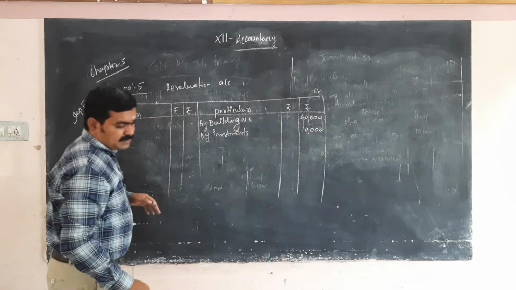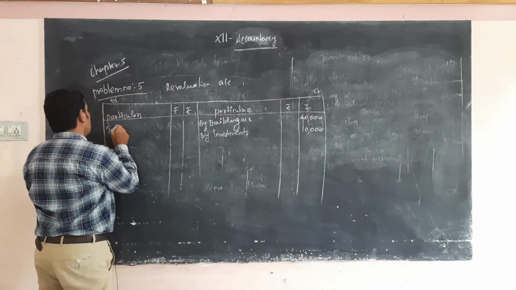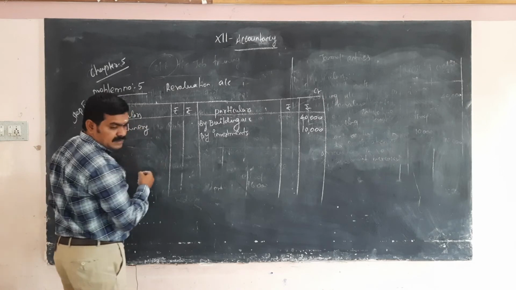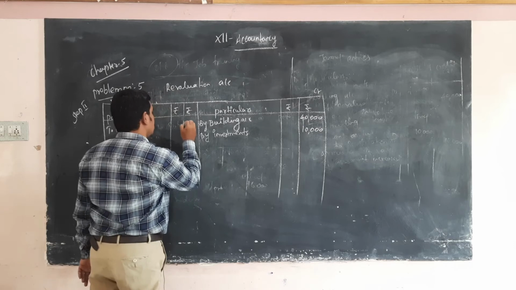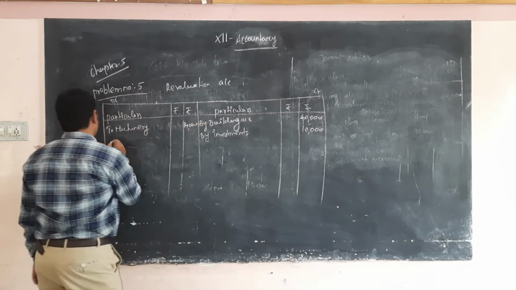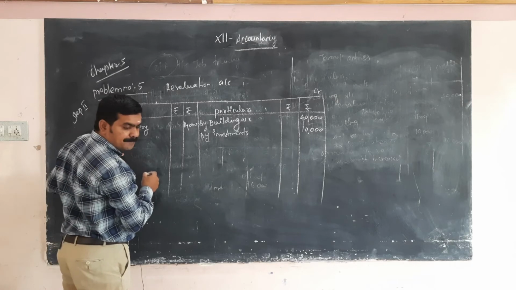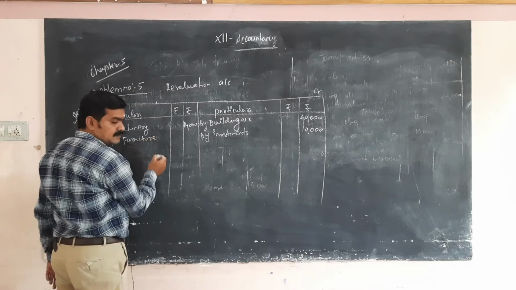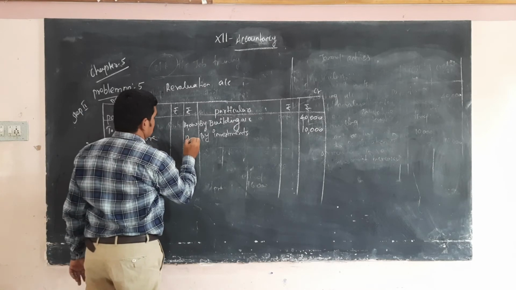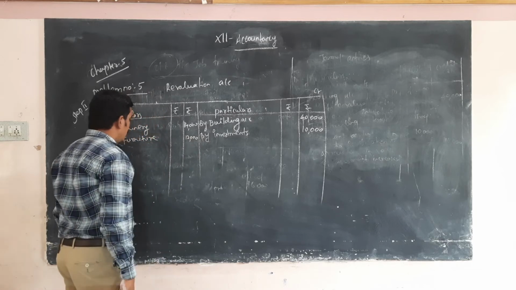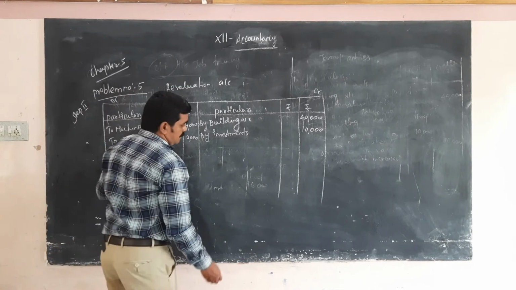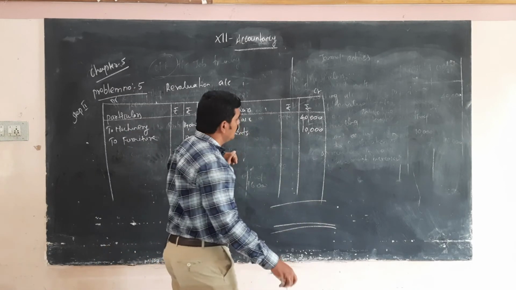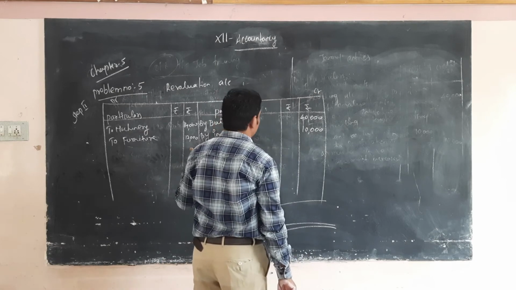Okay, next one, decrease the machinery, to machinery, the amount is 14,000, to what? To furniture 12,000. Okay, so here 50,000 and 26,000.